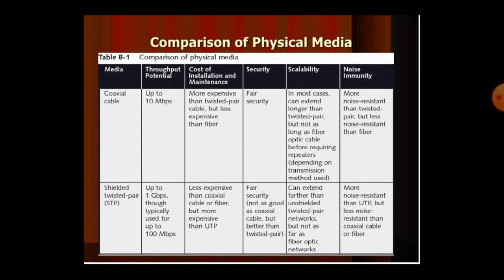It provides security not as good as coaxial cable but better than the twisted pair cable. It can extend further than unshielded twisted pair networks but not as far as fiber optic networks. It will produce less noise than the coaxial and fiber optic cable.